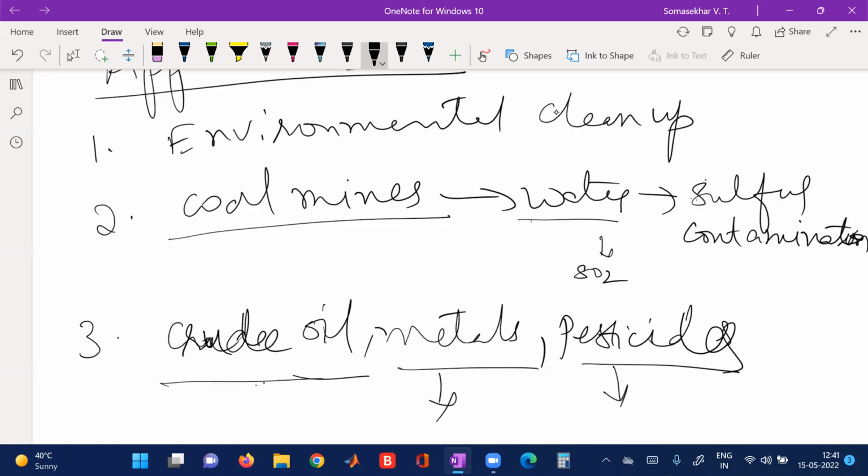Petroleum, when ONGC, the Oil and Natural Gas Corporation, extracts it from deep under the earth, some oil spills onto water bodies. That is what we called oil spills on the water. The oil leakage on the water will not allow the sun rays to enter the water, so there won't be any oxygen, and aquatic organisms will die in that water. So crude oil, metals and pesticides are pollutants in the soil, air and water, and they can be reduced by means of phytoremediation.